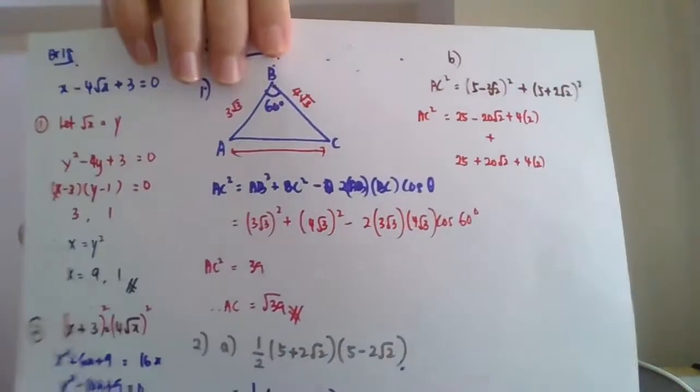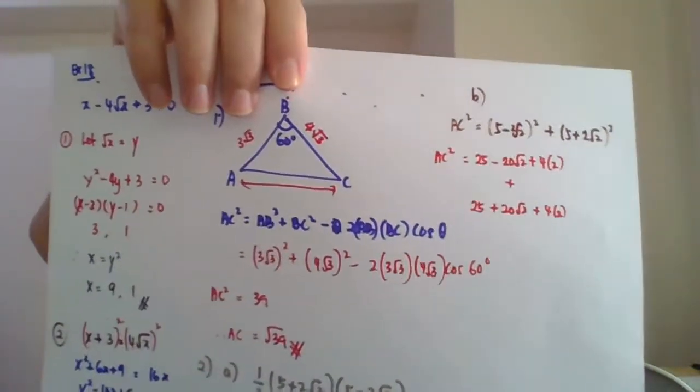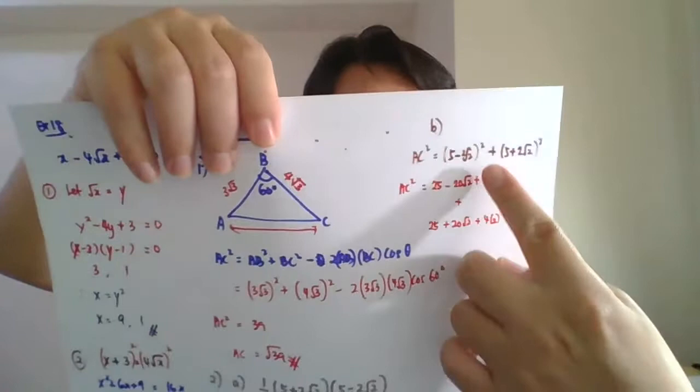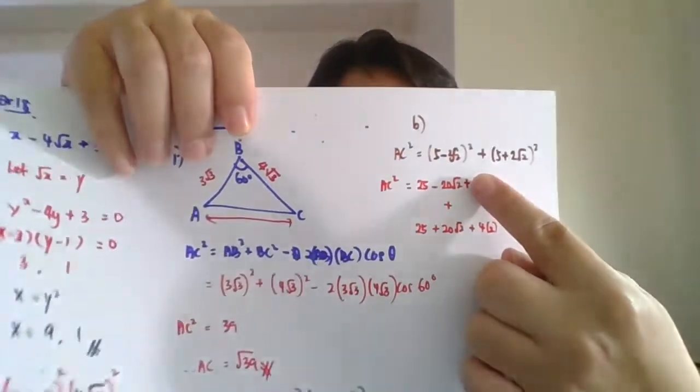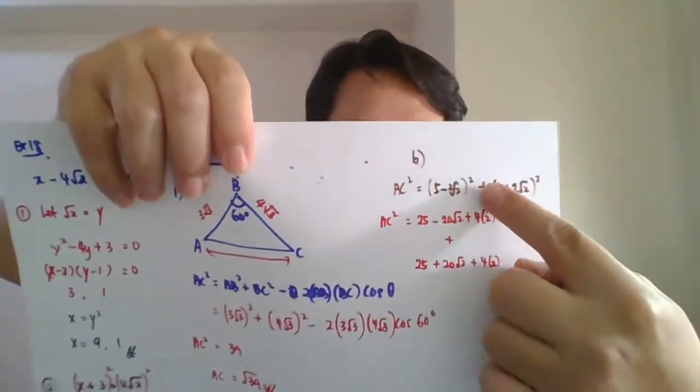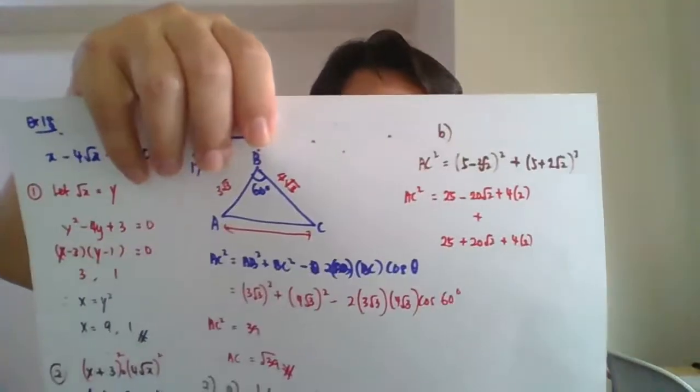Alright. I expand the first bracket and I expand the second bracket. I put the first bracket on the top, the second bracket at the bottom. The middle operation is plus. Okay, so please double check and then we solve the problem. So 25 plus 25, you are supposed to get 50. Negative 20 surd 2 plus surd 2 cancels. And then 4 times 2, 8, plus 8 together 16. So the final answer 66 equals AC squared.